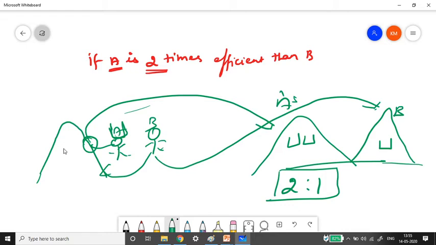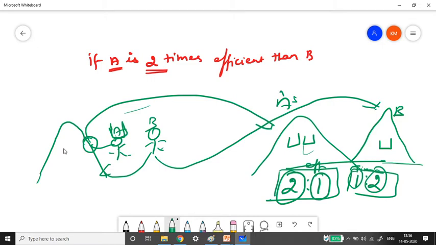When you consider time, the ratio will be inverse, that is 1 is to 2. This is time, and that is efficiency. Which means 2 baskets of sand will be done by A in 1 second or 1 minute or 1 hour or 1 day. Similarly, 1 basket of sand will be done by B in 2 days or 2 hours or 2 minutes. So this is the efficient ratio and this is the time ratio.